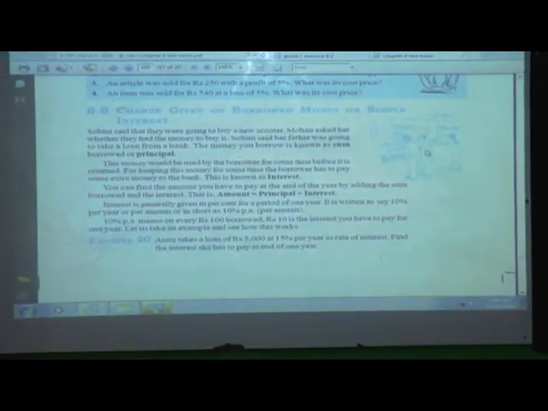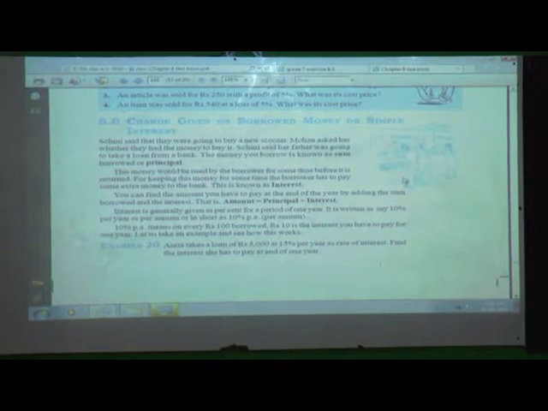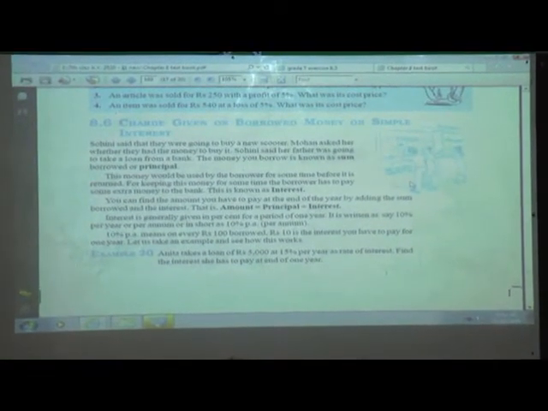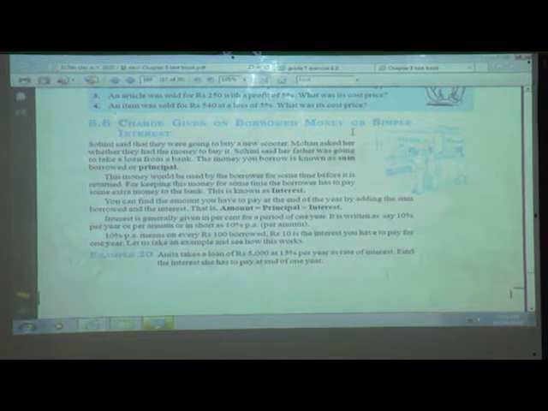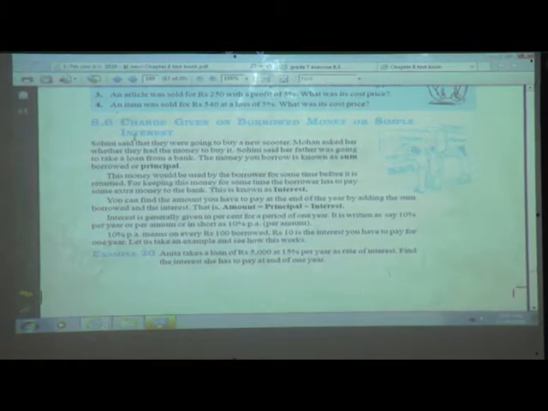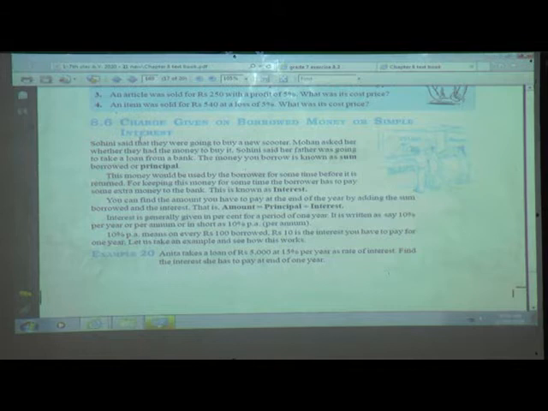So we will have an introduction here. You can see a picture here of a bank. The charge given on borrowed money is simple interest. This is what we are going to learn today: a charge given on money borrowed from the bank in the form of simple interest. So here we will see the situation.